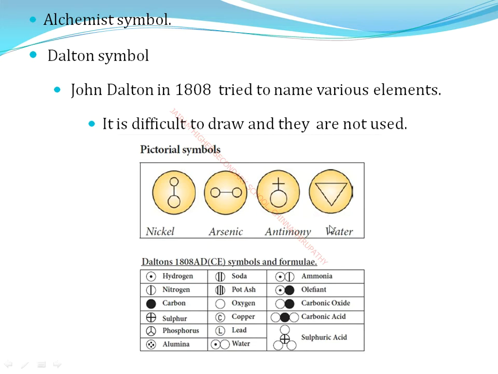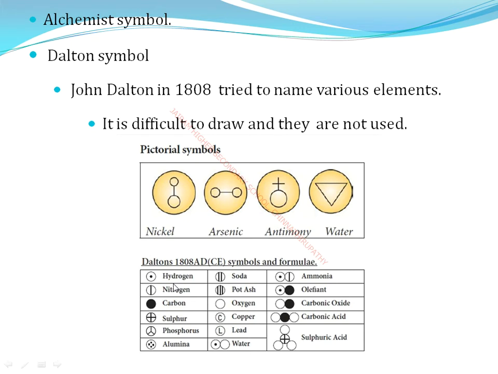Next, the water symbol is the opposite of the triangle. This was used by Dalton, but it is a difficult one, so we do not use it.